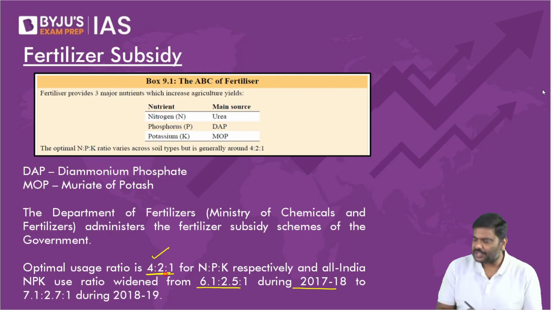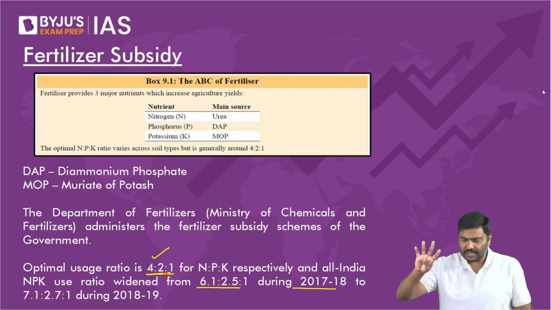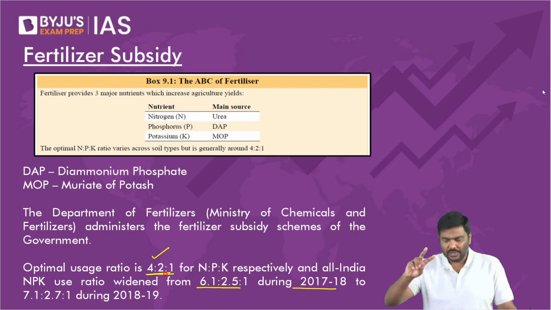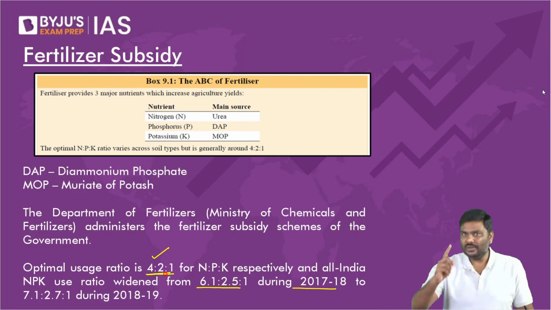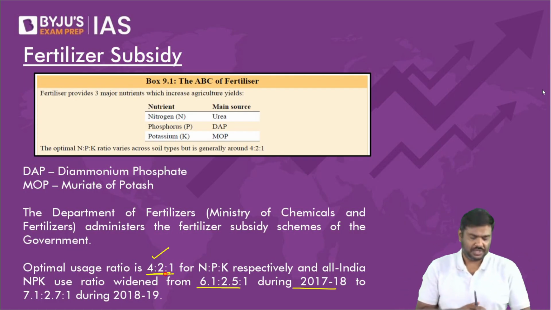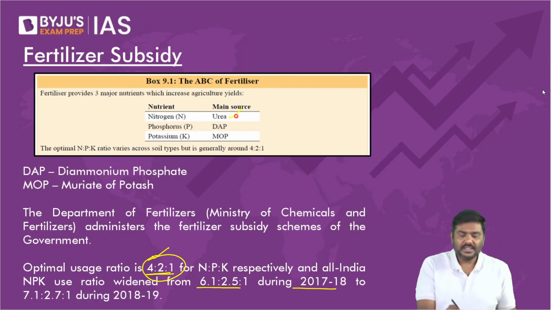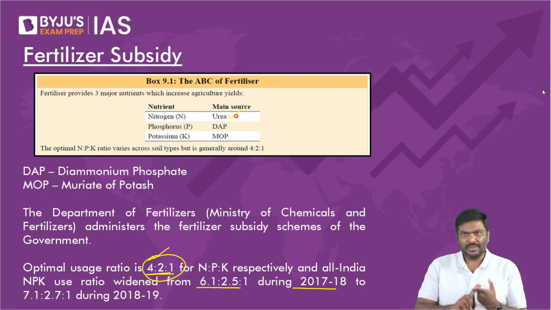Okay. So what is the optimal usage ratio? The optimal usage ratio is 4:2:1. That is for 4 units of nitrogen, you're supposed to use 2 units of phosphorus and 1 unit of potassium. That is optimal usage. But in case of India, on one side, urea is given the highest subsidy.